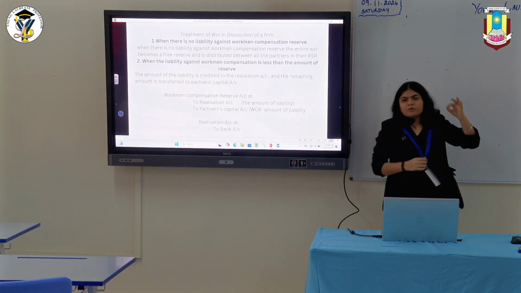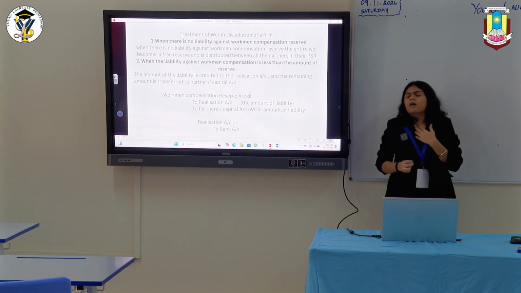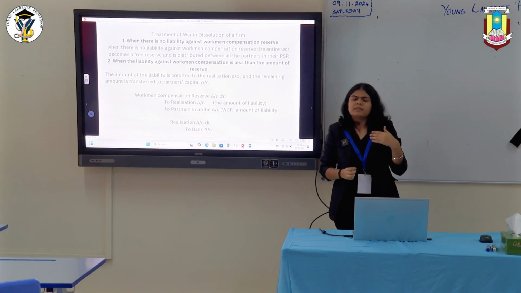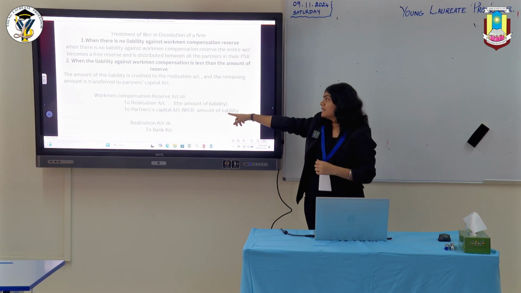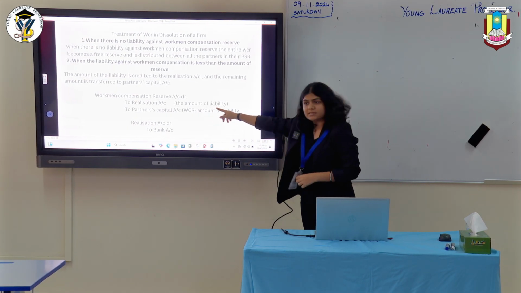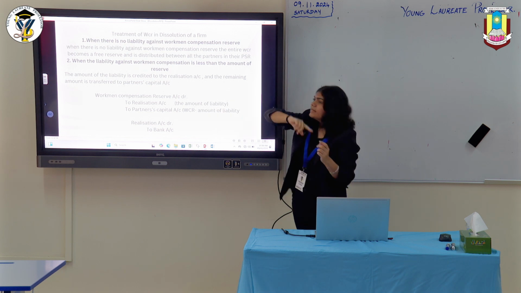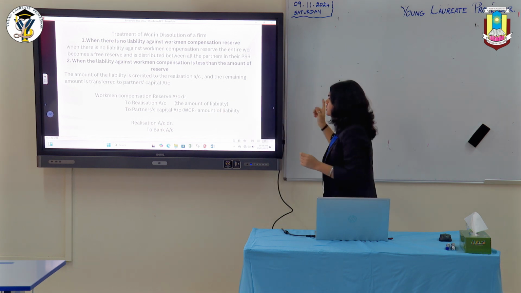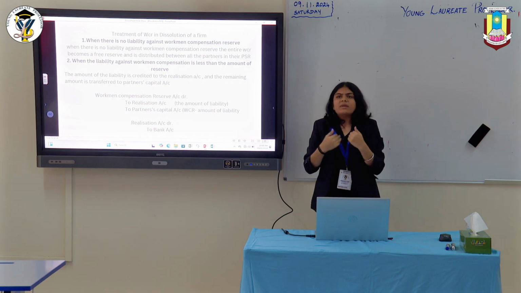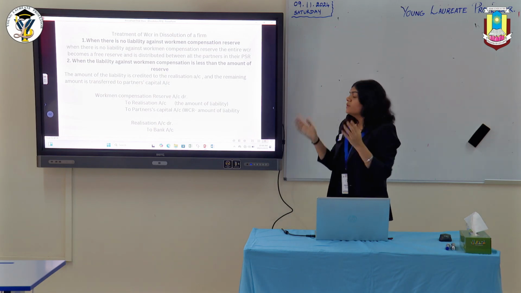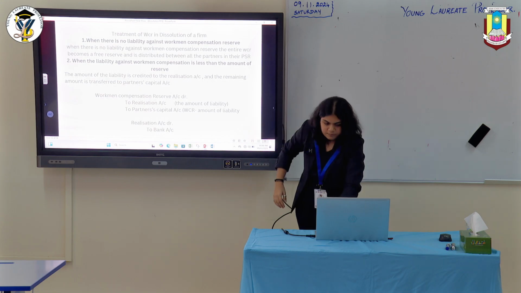The second one is when the liability against WCR is less than the amount of reserve. For example, my WCR is 50,000 and the claim is 20,000. Now 20,000 will go to the realization account credit, as that is the amount of liability that I need to transfer to my realization account. The rest 30,000 acts as a free reserve. So when it's a free reserve for us, we transfer it to the partner's capital account.